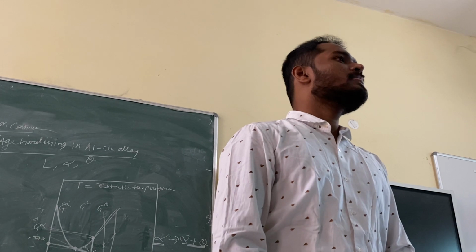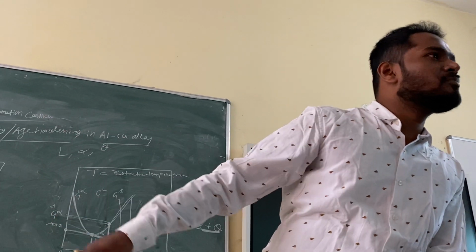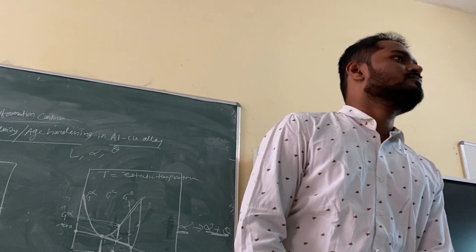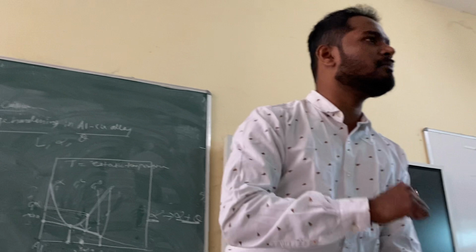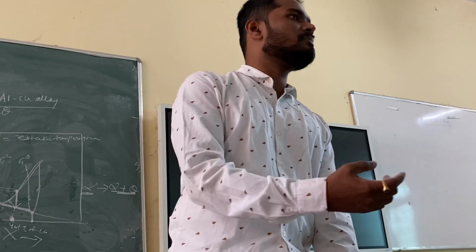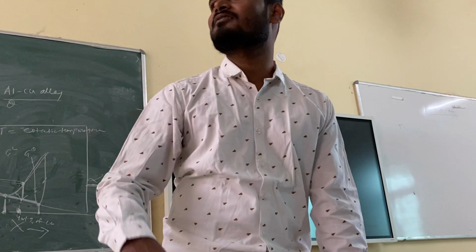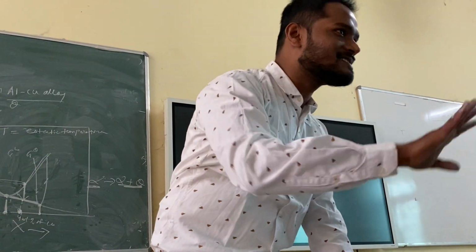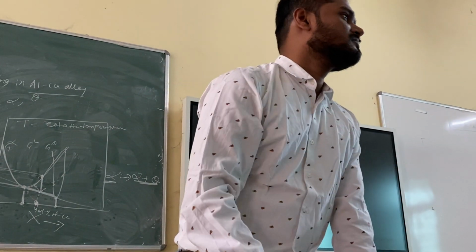Why? Because of this precipitation. Because formation of precipitate is providing you strength. If you are using steel, it will provide you strength. If you use aluminium, it will not provide you strength. But you still want strength in aluminium. What can be done? You just add an alloying element which will form precipitate. That will provide you strength. But that may not be comparable with steel. But what advantage will you get? The car will be very light.